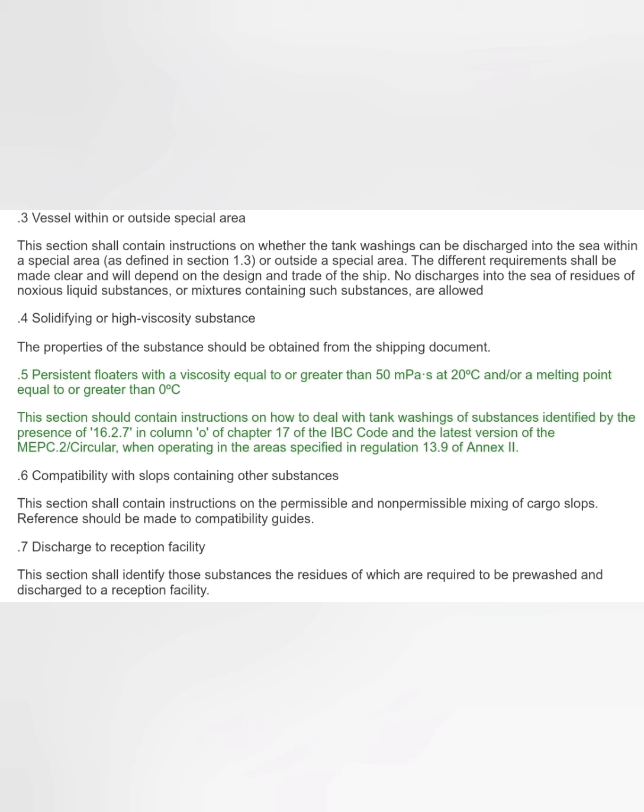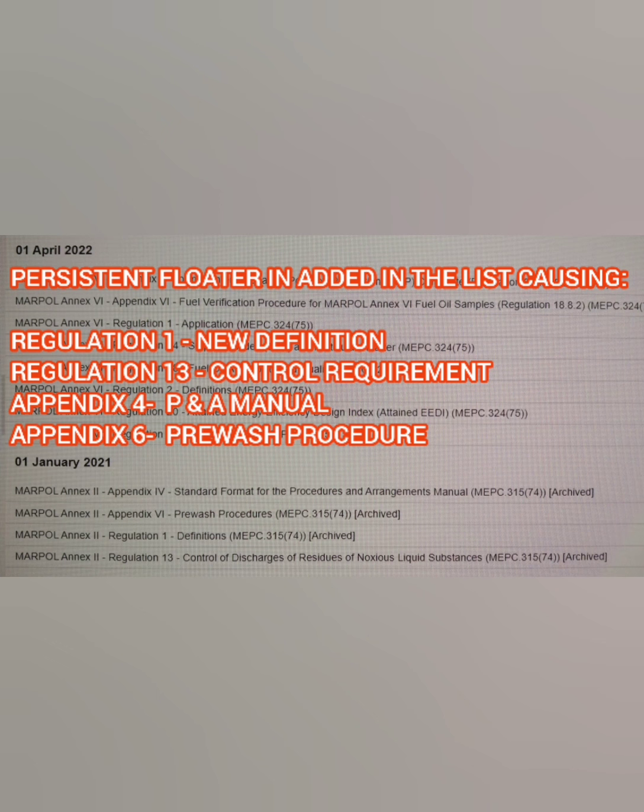Regulation 13.7.1.4 applies to substances that are identified by 16.2.7 in column O of chapter 17 of IBC code. So just a trick for you here, as you have identified that there is a new amendment on persistent floater. Its definition is given in the definition part. Its control requirements are given in regulation 13. Then there is a pre-wash procedure which is added in Appendix 6, and because so many changes have been made,